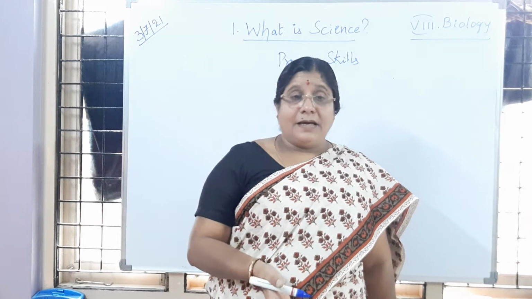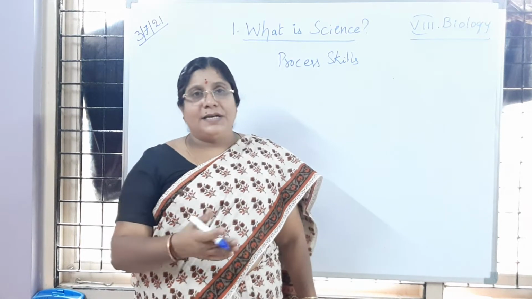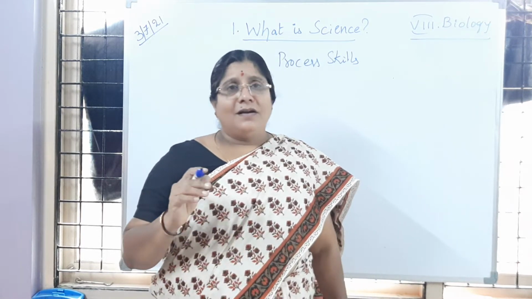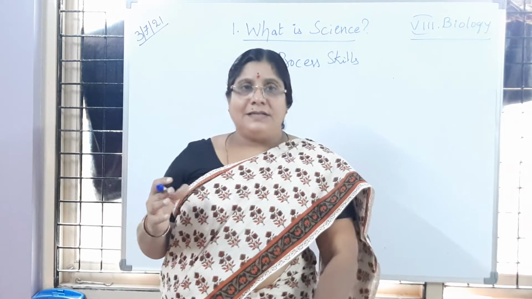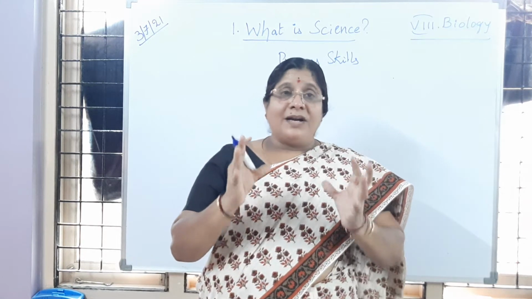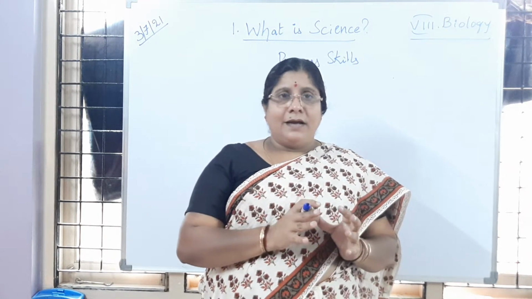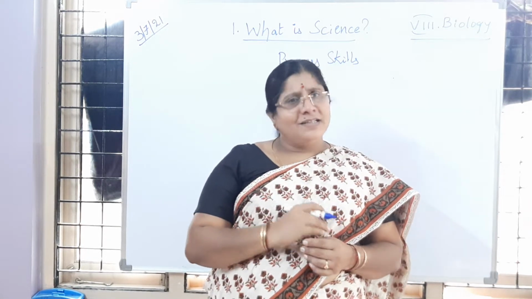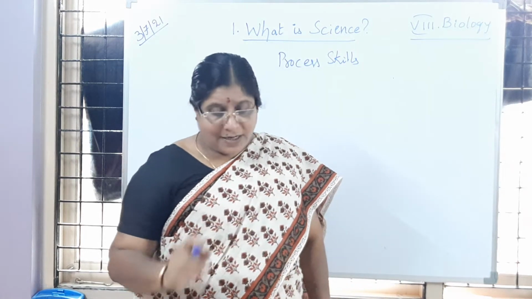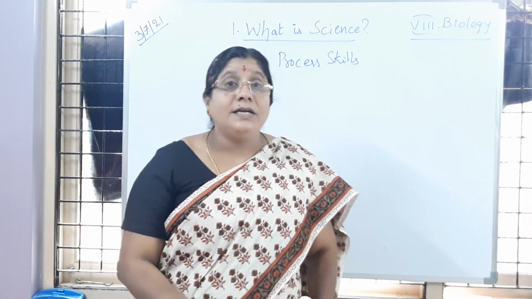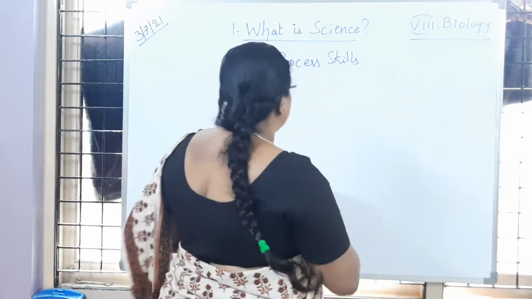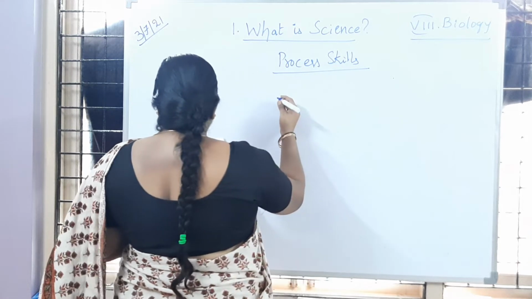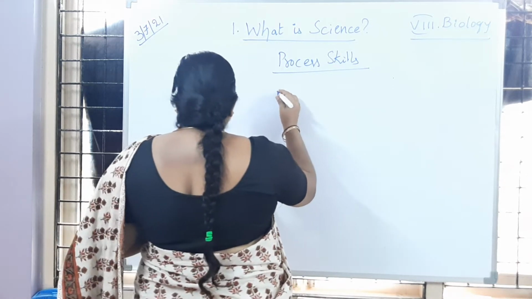For example, in the earlier activity which was conducted by this boy, whatever is given in your textbook, he has used process skills. So three potted soils when he has taken, and he was observing the sprouting of bean seed, means observation. Is it not? So that is also one kind of skill only. Is it not, children? So here, what are the different types of process skills that the scientists are going to use while they are investigating?